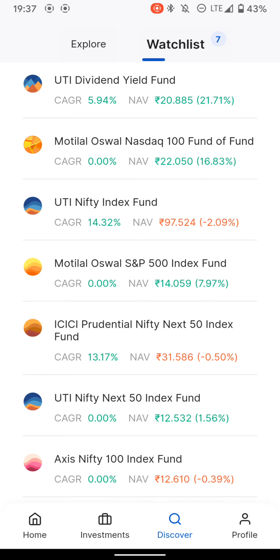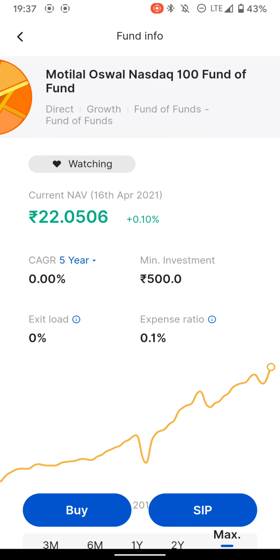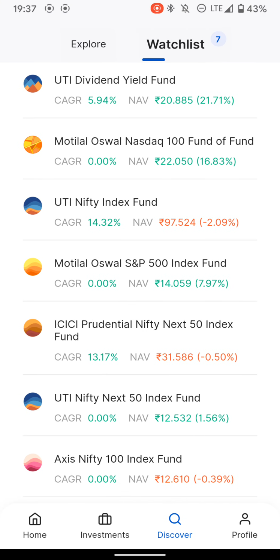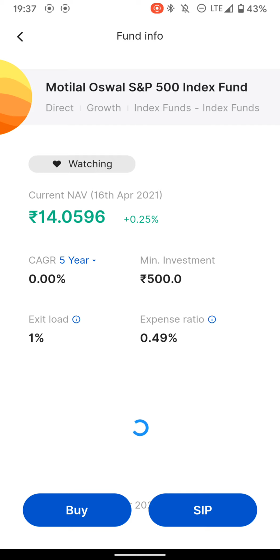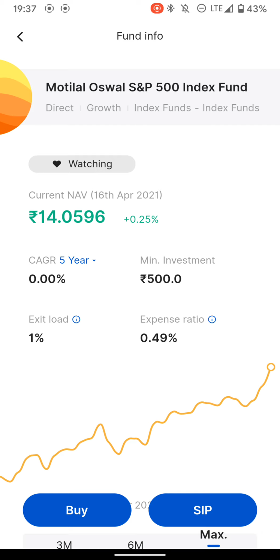Next, I have Motilal Oswal Nasdaq 100, which covers top 100 US tech companies. In this mutual fund, I'll invest in the next week. Next, I have UTI Nifty 50, where I have already invested considerable amount. Finally, I have Motilal Oswal S&P 500. We are going to invest in this index today. I am going to create an SIP.